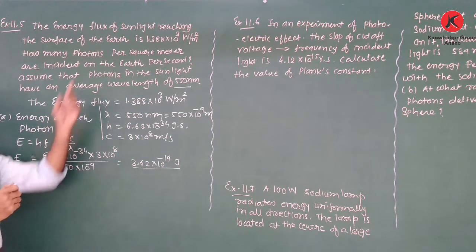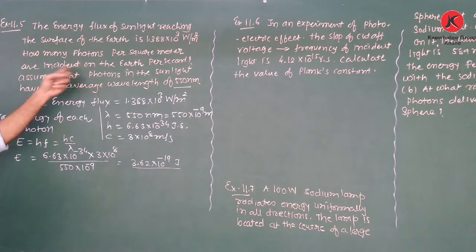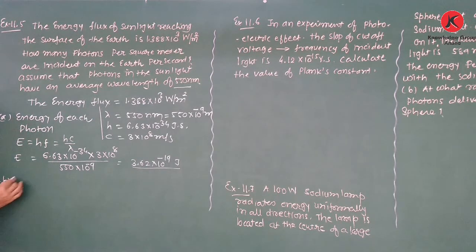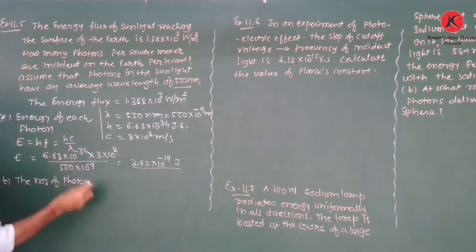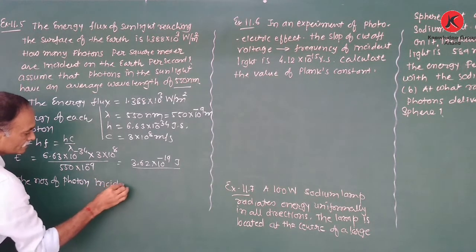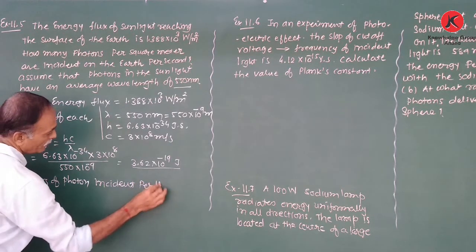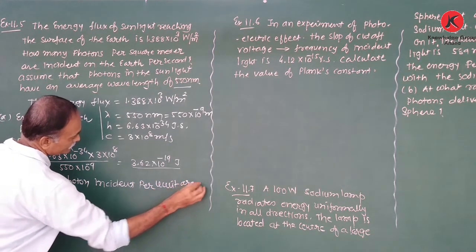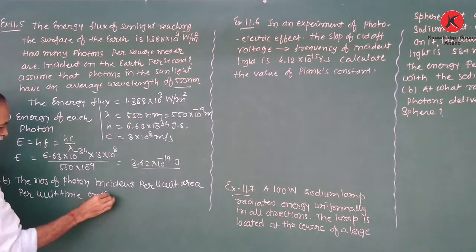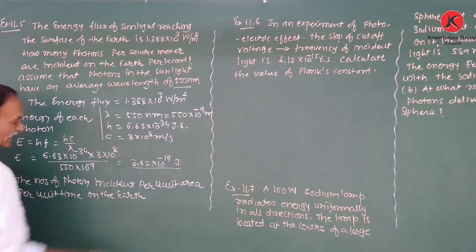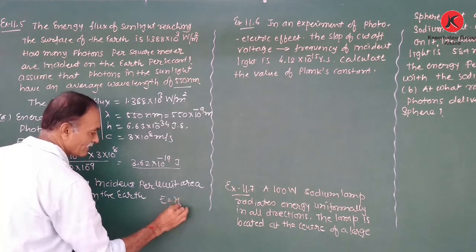Now we have to find out the number of photons per square meter incident on earth per second. Therefore, part B, the number of photons incident per unit area per unit time on the earth. Actually, the total energy E is equal to nhf.